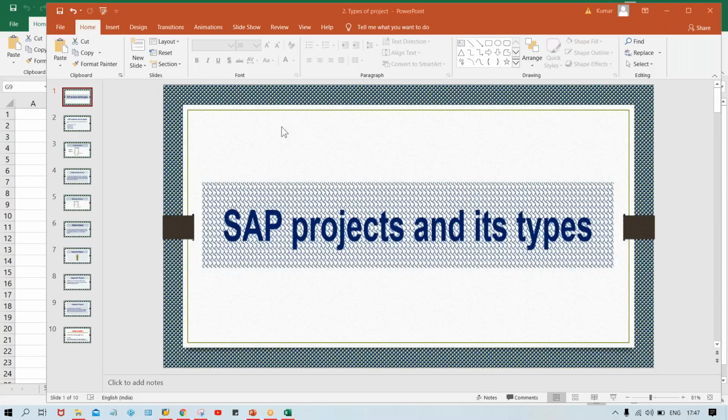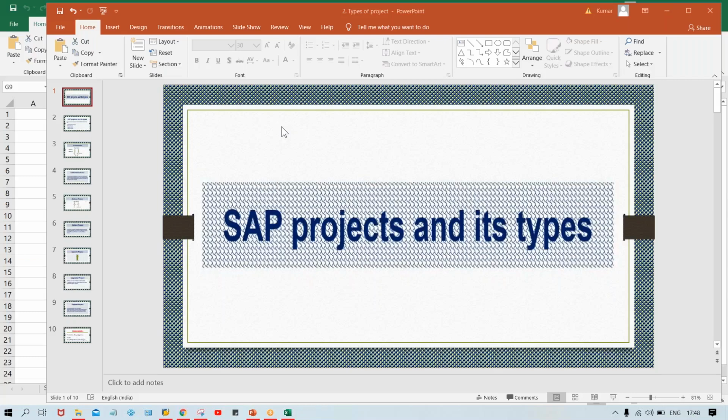Let's suppose you have learned this SAP FICO module and you become a consultant. You got the placements. The moment you are going to join, or whenever your recruitment has been done for a particular project, your HR will greet you, hi, welcome on board, and now you are going to be part of so-and-so project, right?